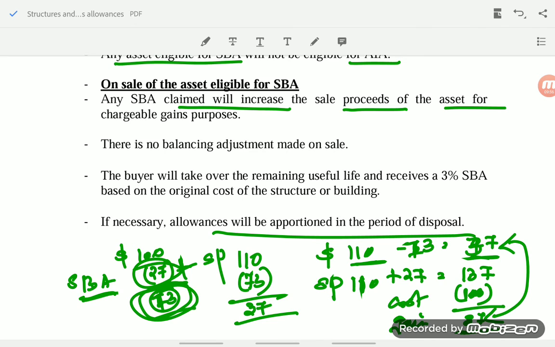Okay, that's all the points. And on sale of the asset on which they claimed SBA, the selling price will be increased by the amount of the allowance claimed and we will be calculating the chargeable gain or loss. No balancing adjustments will be made, and the new buyer who is buying this building or structure can claim 3% SBA on the original cost for the remaining useful life of that asset. That's all. These are the rules related to SBA. Now we will see one question for SBA in the next video.